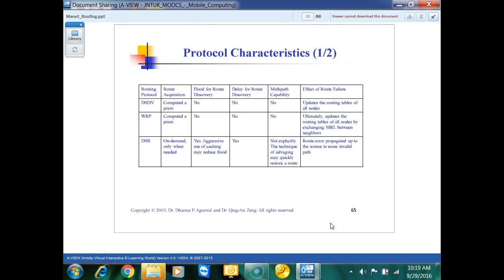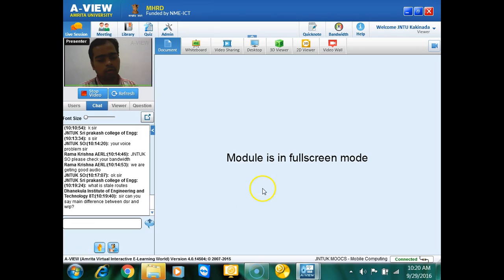You can say stale routes, like wrong data or correct data. Suppose asking DSR or WRP. WRP, I don't know what is WRP.